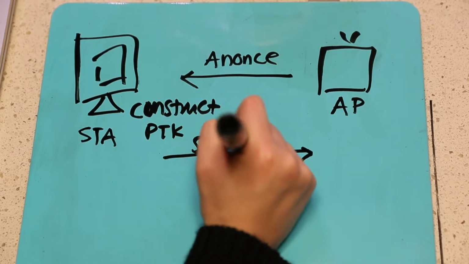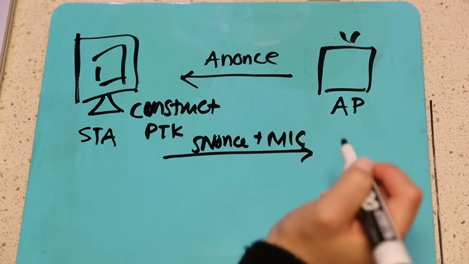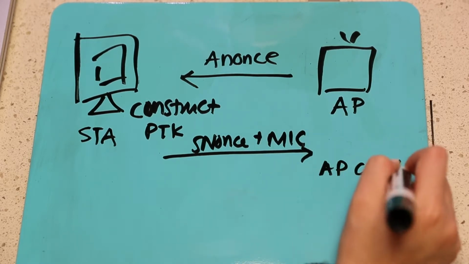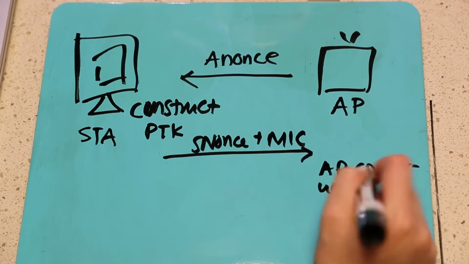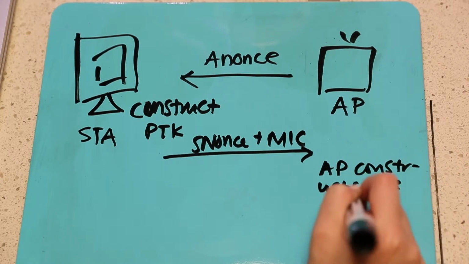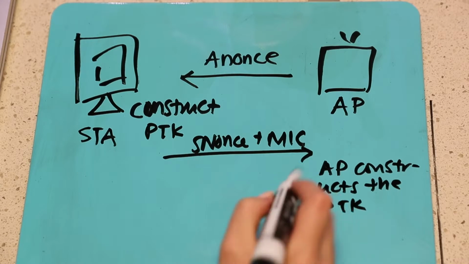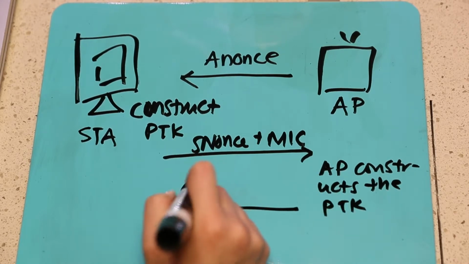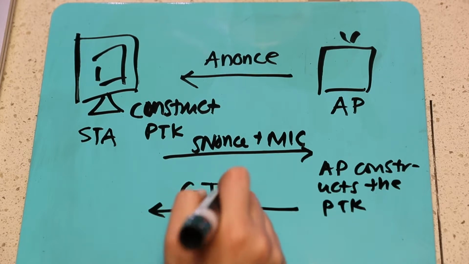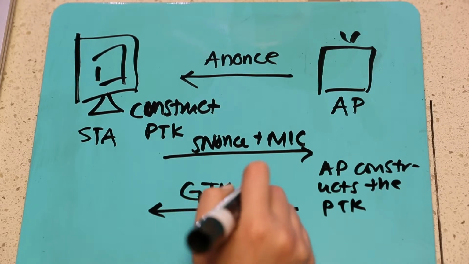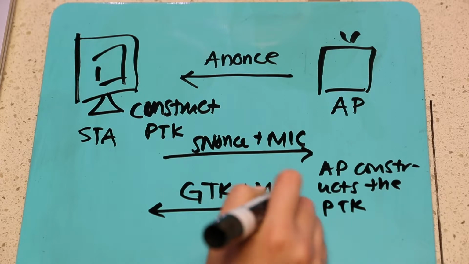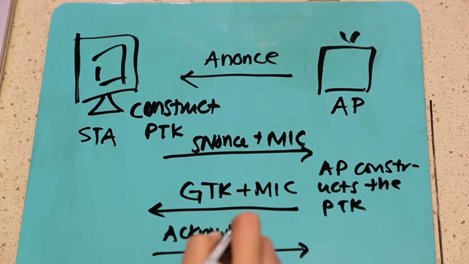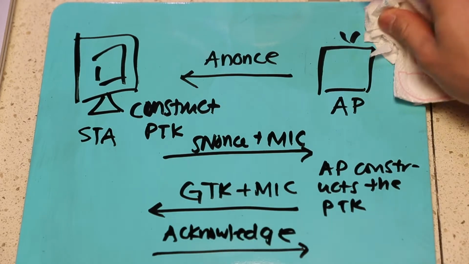Then the user sends the S-nonce and a message integrity code, MIC, to the network, and then the network can generate its own PTK. The network also generates a Group Temporal Key, GTK, which is used to decrypt multicast and broadcast traffic. Thirdly, the network sends the GTK and MIC to the user. Lastly, the user sends an acknowledgement to the network.